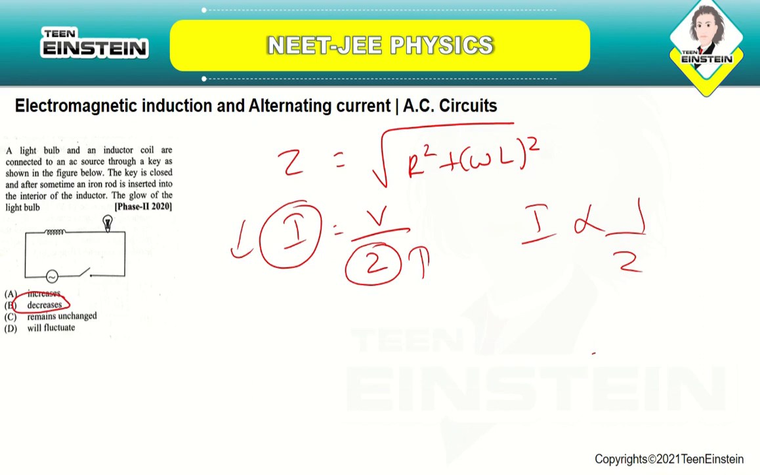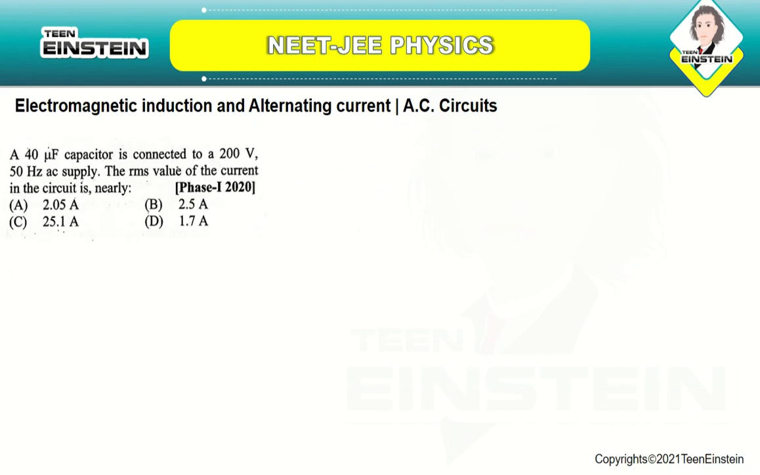So it's a very simple logic problem, where when you are trying to insert an iron rod in the inductor, the inductance will increase, and when inductance is increasing, automatically the impedance value will increase, and since the impedance value is increasing, the current value will decrease. Since the current is decreasing, the glow of the light bulb also will decrease. So the correct answer is option number B. Let us now see the next question.